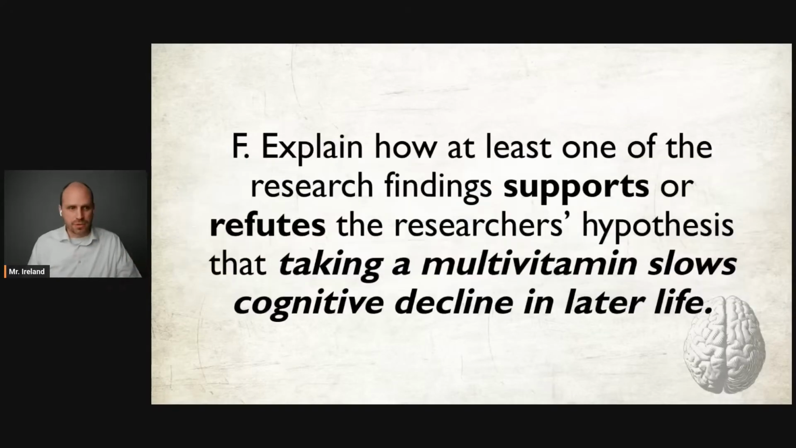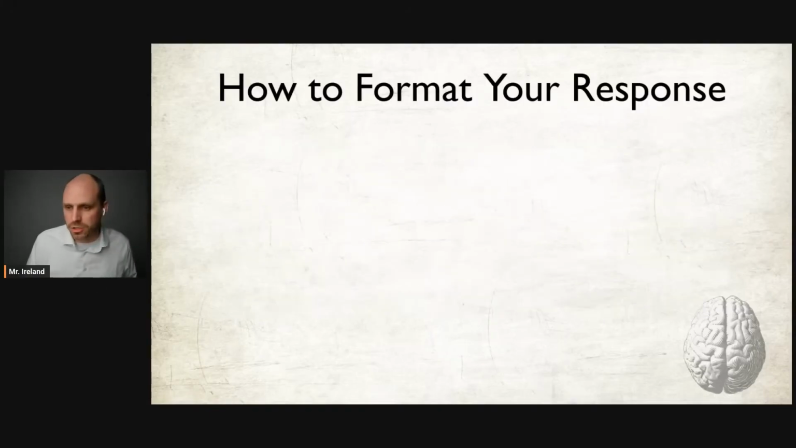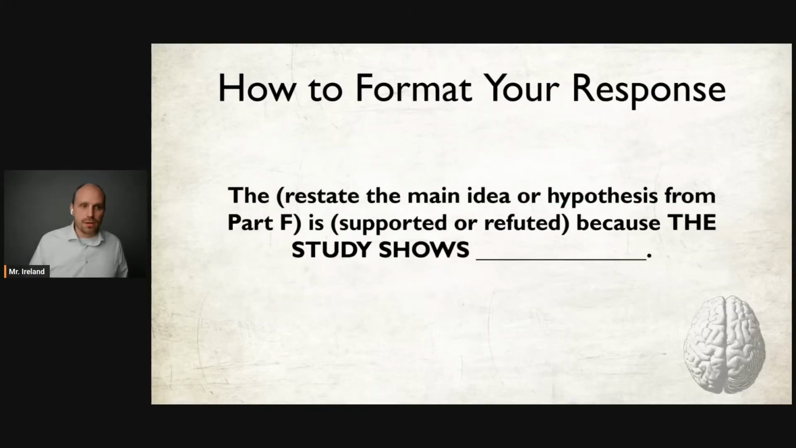That was a lot. Well, let's go back to answering this question. Explain how at least one of the research findings supports or refutes the hypothesis about taking a multivitamin, and taking a multivitamin slows cognitive decline later in life. Here's how you should structure your responses. Restate the main idea or the hypothesis from part F. Is supported or refuted? Choose one. Is supported or refuted because the study shows, and then provide evidence to back up your claim here.